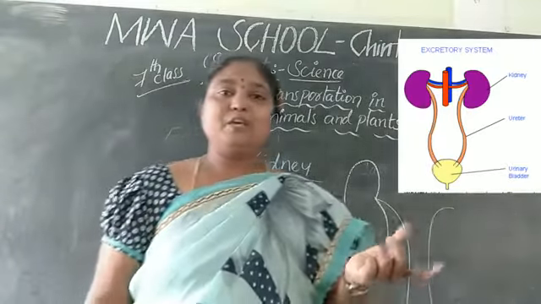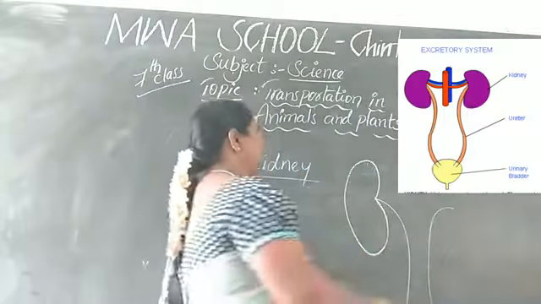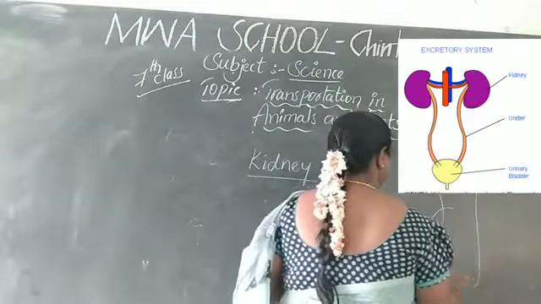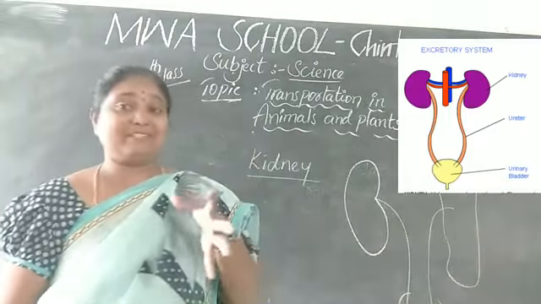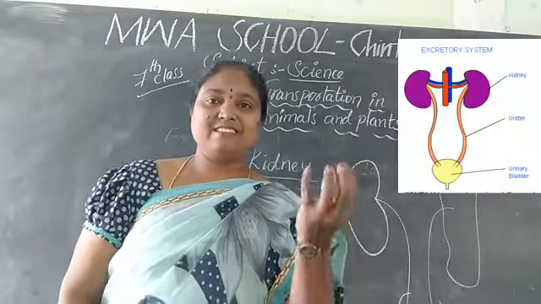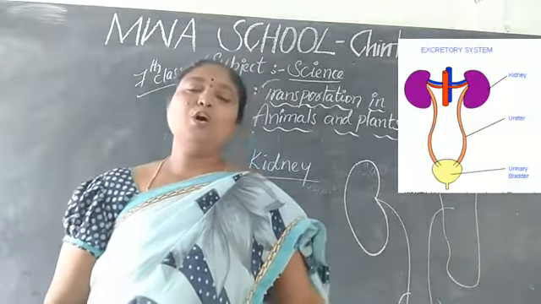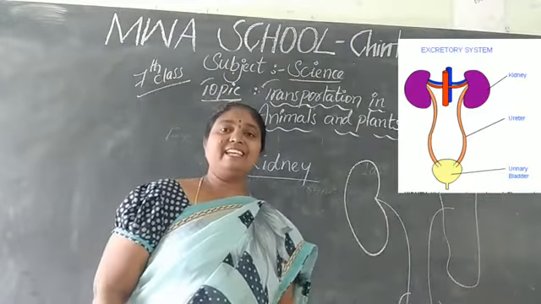That one you can call the ureter. Then the urinary bladder, which stores our unwanted substances. Then it has an opening. These are the parts of our excretory system.